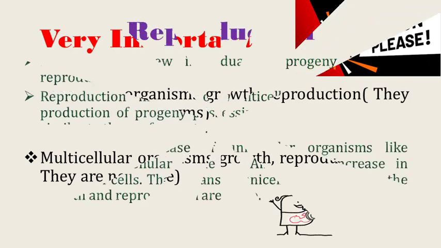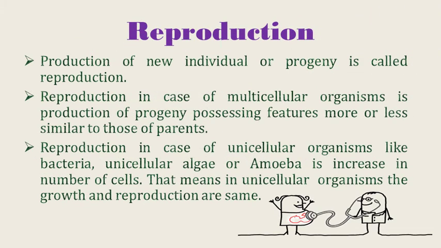Another important feature of living is reproduction. What is reproduction? Reproduction means production of new individuals, and reproduction we can see in both multicellular organisms and unicellular organisms. In multicellular organisms, what happens?